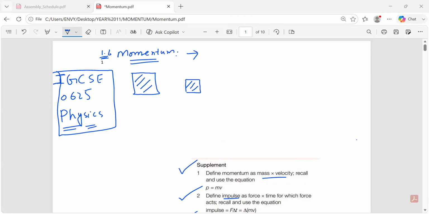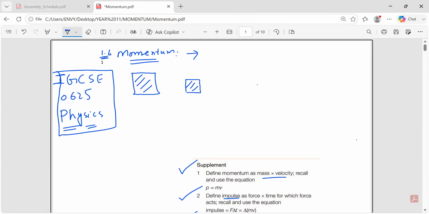So mostly the students say, for example, these are the two objects. In your course, they can show you a car and a bike. Let's say this is object A and this is object B, and they are on the same inclined plane, the same angle, and they both are sliding down this inclined plane. So which one will be difficult to stop? A has more mass, and B has less mass. So you will definitely say A.